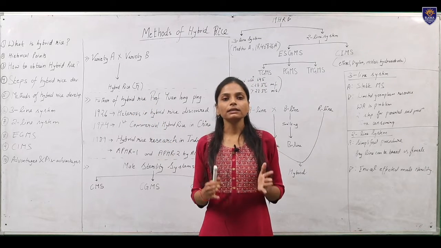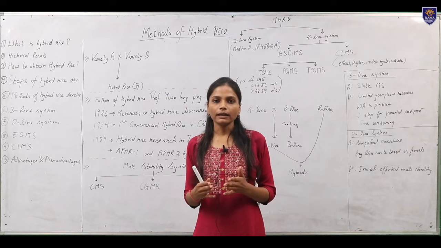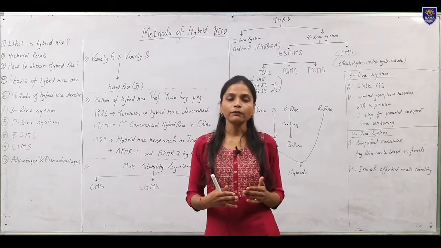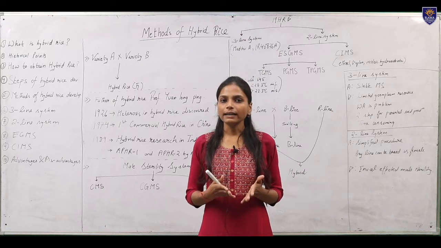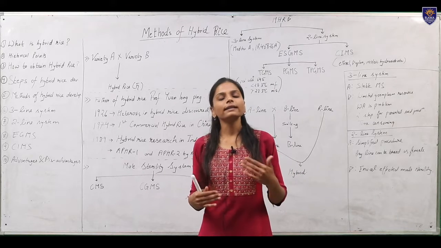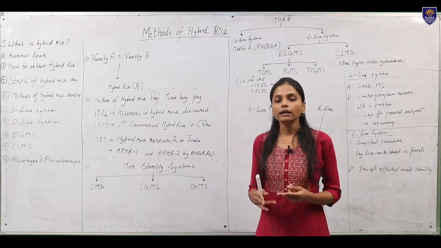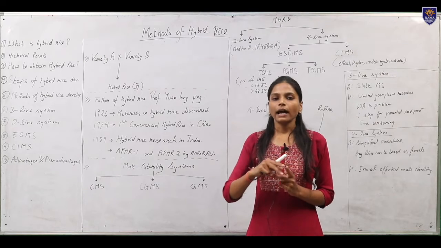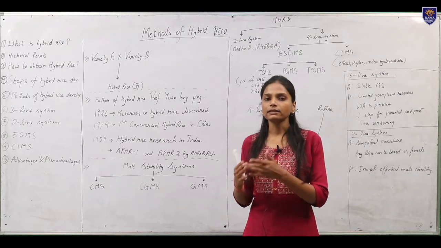As I have discussed earlier, when the egg of a female plant is fertilized by the pollen of a rice plant which belongs to a different variety or line, the progeny we get is the hybrid rice. So, it is clear that for the development of the hybrid rice, we require two types of parents, that is the pollen parent, and the second one is the seed parent, which is the male sterile parent.